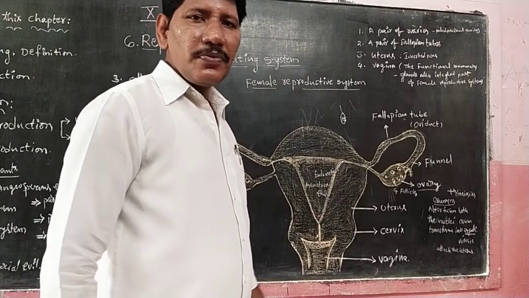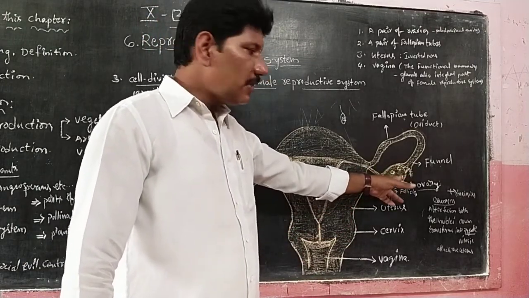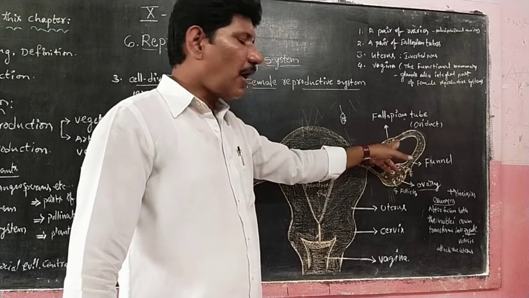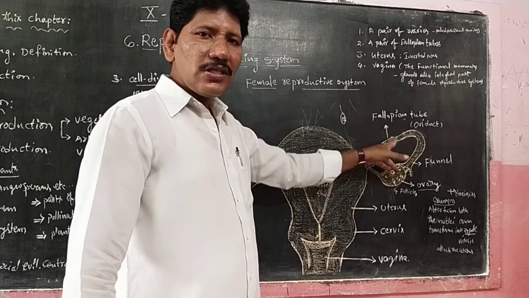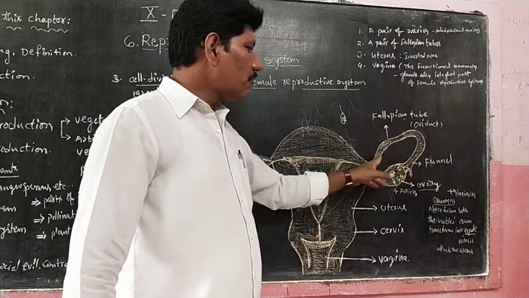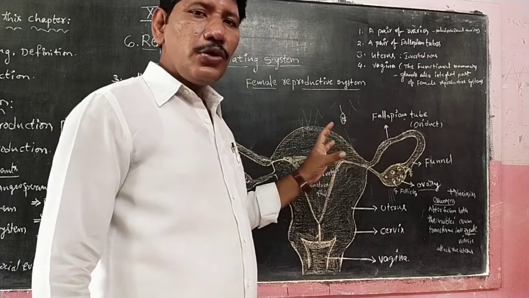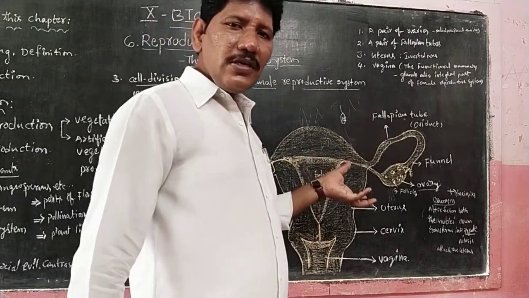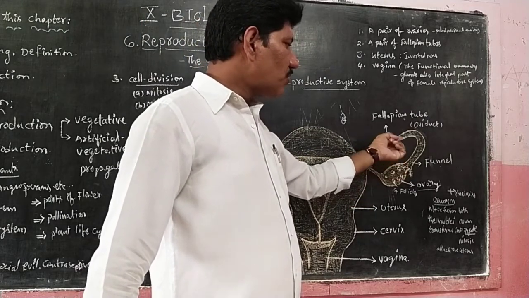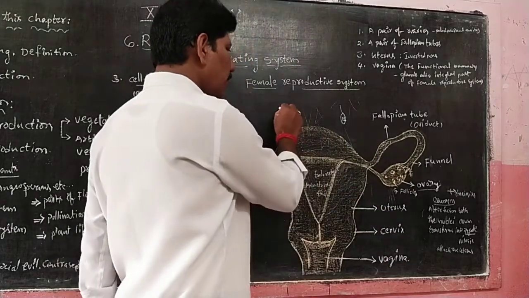Is that clear, children? Whenever ovulation occurs, the ovum is released and can meet the sperm in the fallopian tube. If the sperm cells reach the fallopian tube through the uterus and both nuclei fuse, then the ovum is transformed into a zygote. Zygote means 2n, the diploid number.